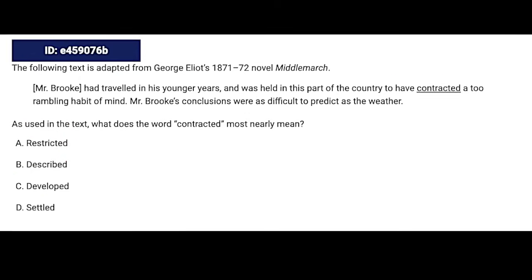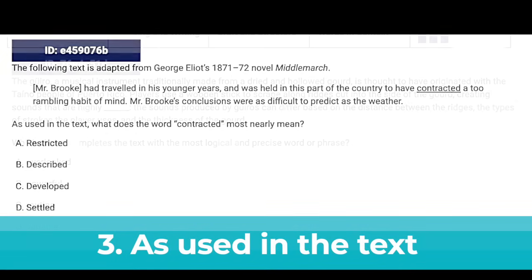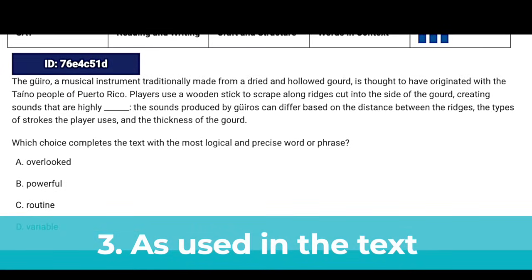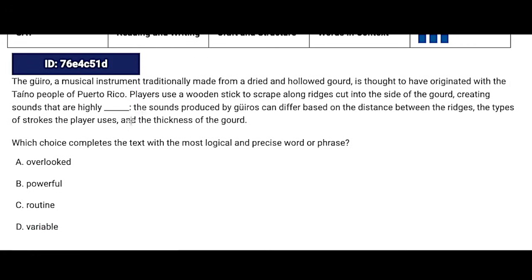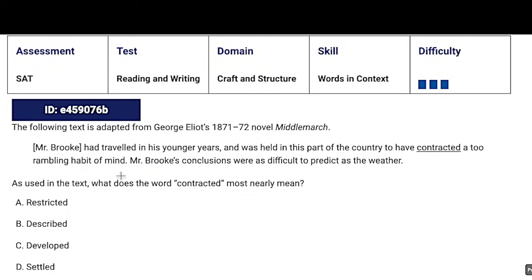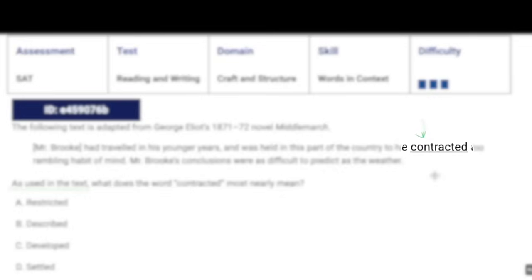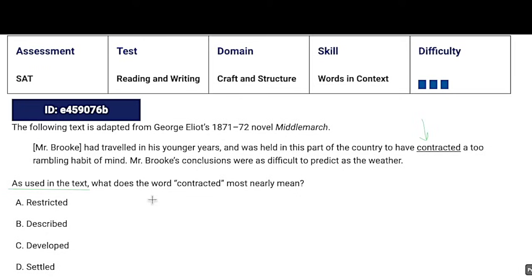Next up, we have a specific type of words in context question that I like to call as used in the text questions. Most words in context questions are going to look a little something like this. We have a paragraph, we have a blank space, and we are filling in that blank space. But as used in the text questions have as used in the text, and you're going to notice there's no blank space. We actually have a word that we are replacing, and we're trying to figure out what does this word mean.